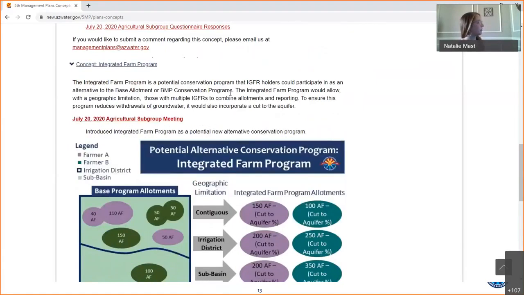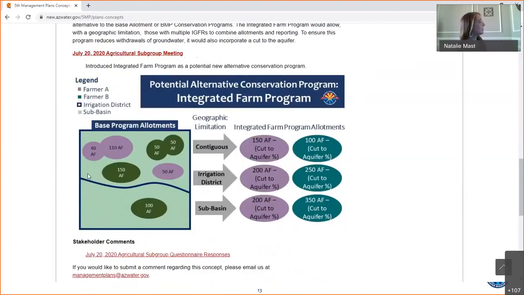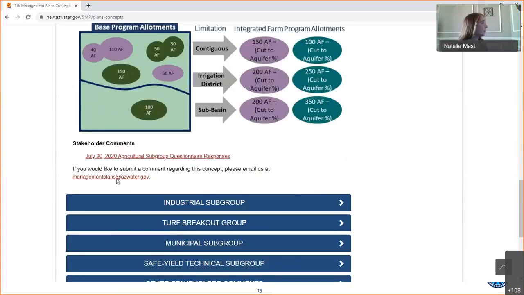I'll go ahead and open the integrated farm program. Again, we have a short description of the proposal, links to any meetings, and a description of what was discussed in that meeting. In this example, we didn't have a dashboard, but we do have a graphic describing the program and some of the things that still need to be determined. And then again, questionnaire responses down at the bottom.